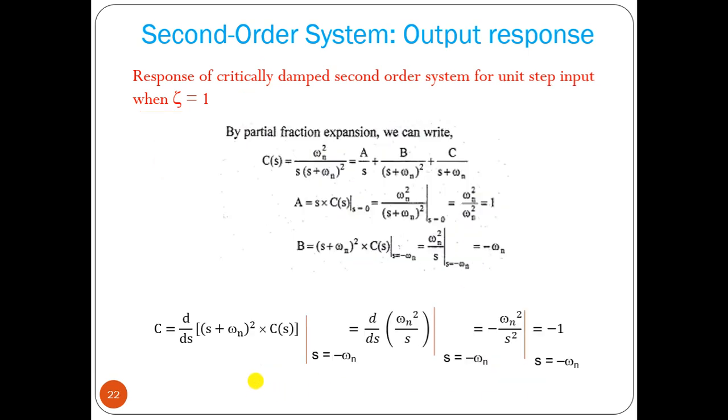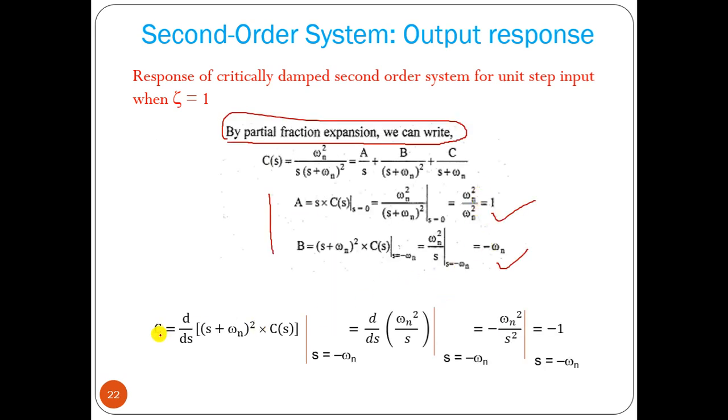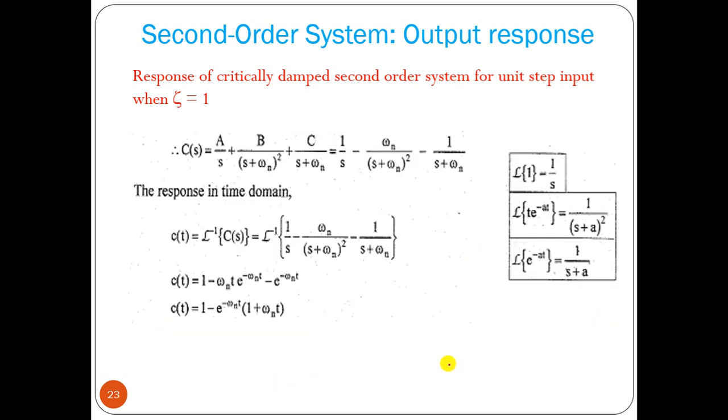Now we have to take the Laplace inverse of that. For this term we can apply the partial fraction expansion method: A by s, B by the square term, C by that term. Using that we can find the values of A and B. I think you know how to find this partial fraction expansion. Then we can find A, B, and then we can find C, equal to minus 1. So A, B, C you know, then we have to perform the Laplace inverse.